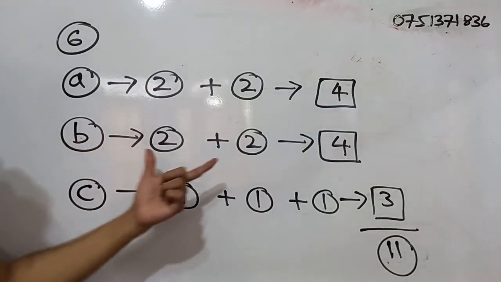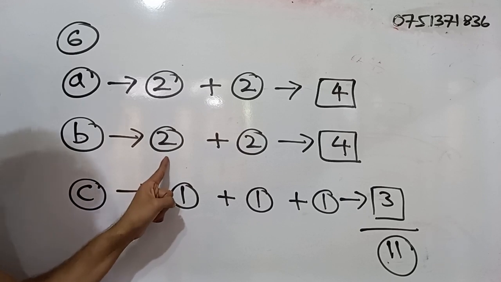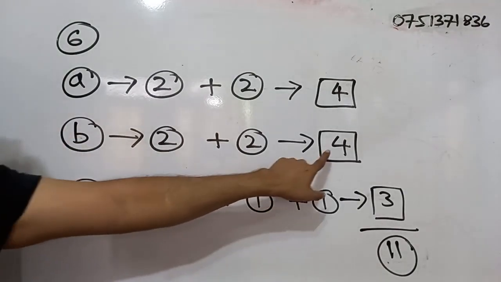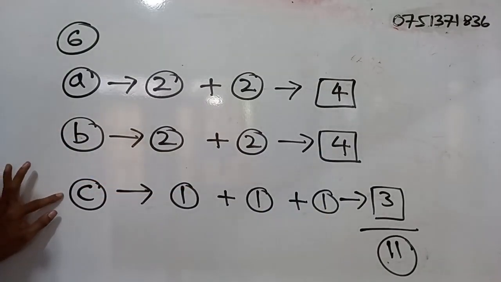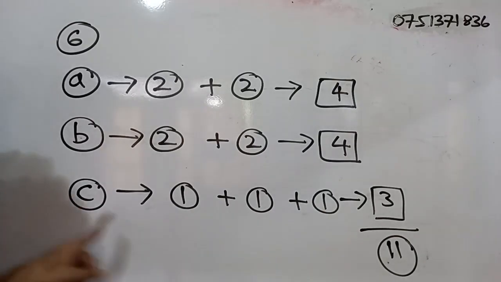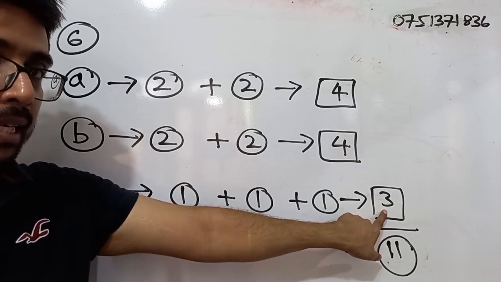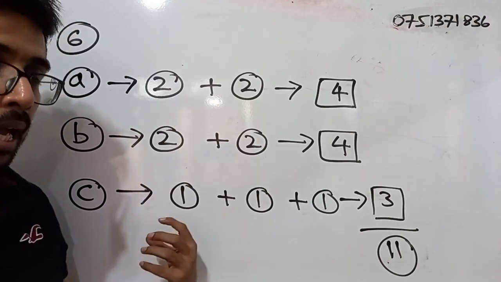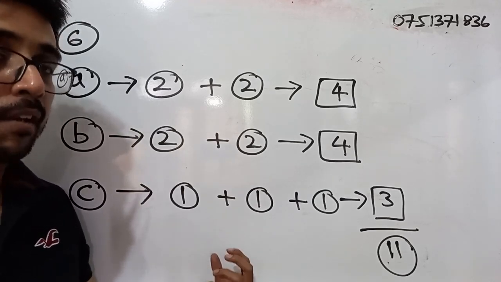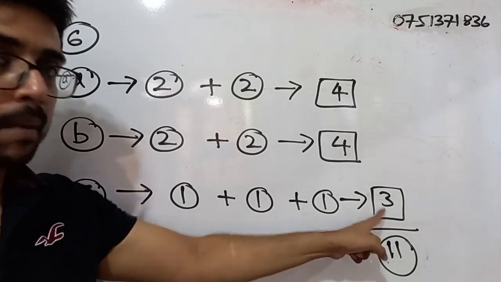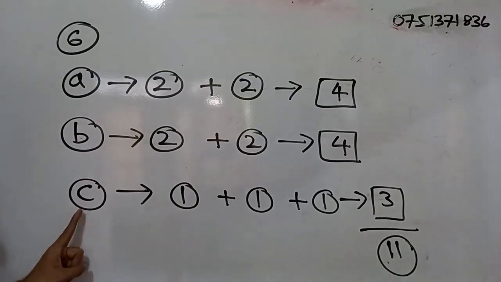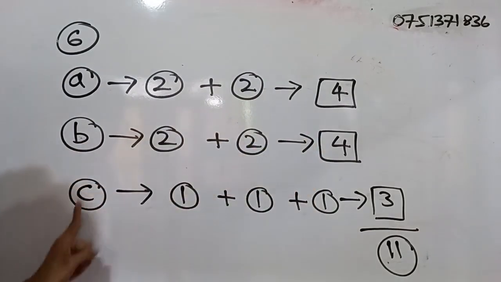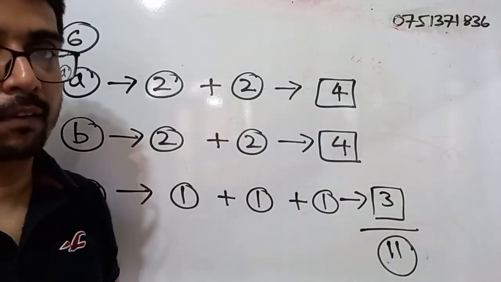For part C, the total marks are 3. In the discussion video, I forgot to mention 1 mark: you will be getting 1 mark for the value of x, which is 2. So altogether we get 3 marks for part C. For question number 6, part A 4 marks, part B 4 marks, part C 3 marks, altogether 11 marks.